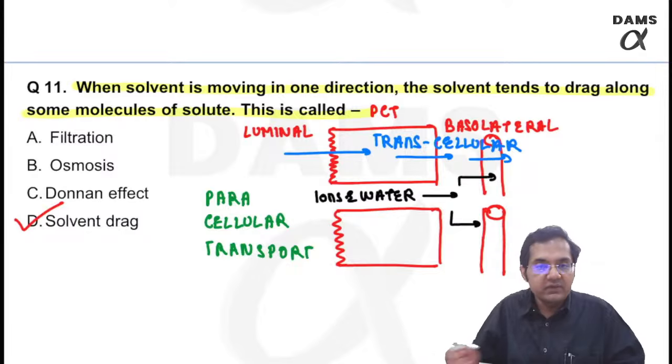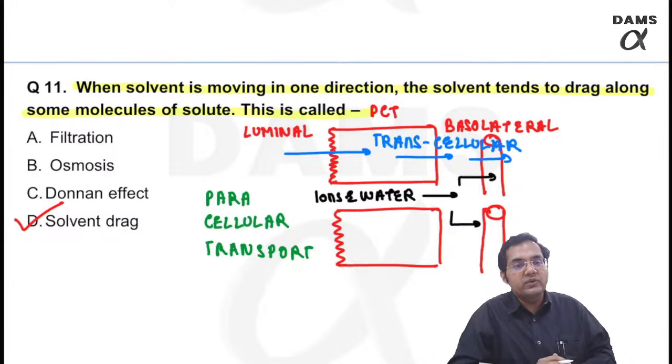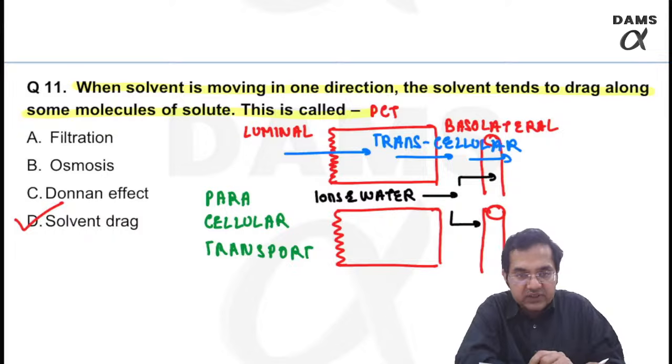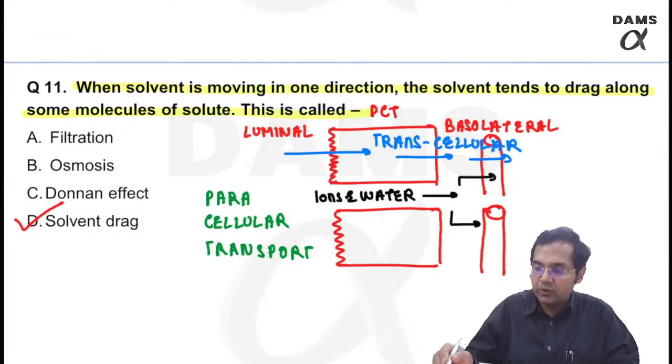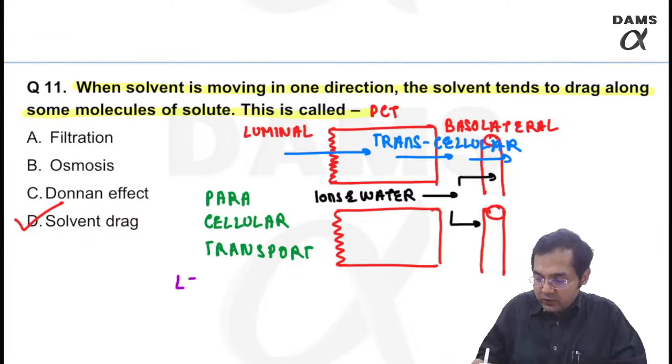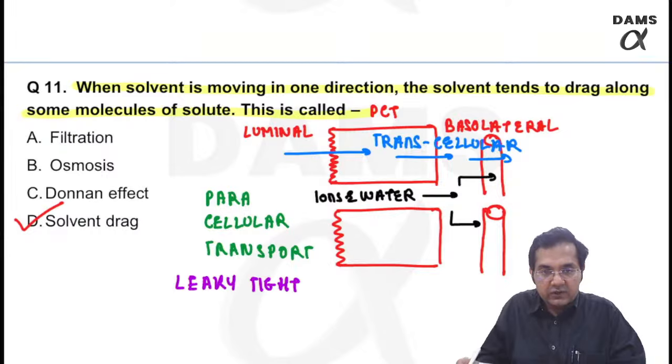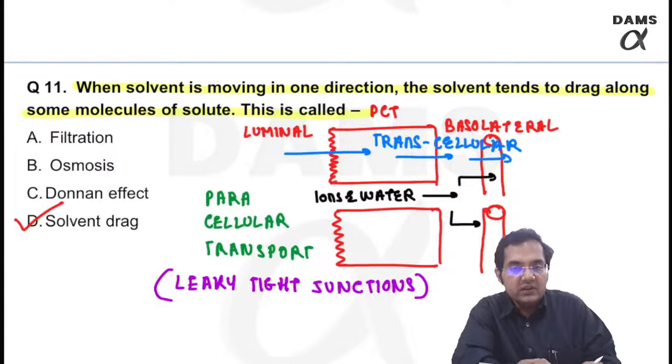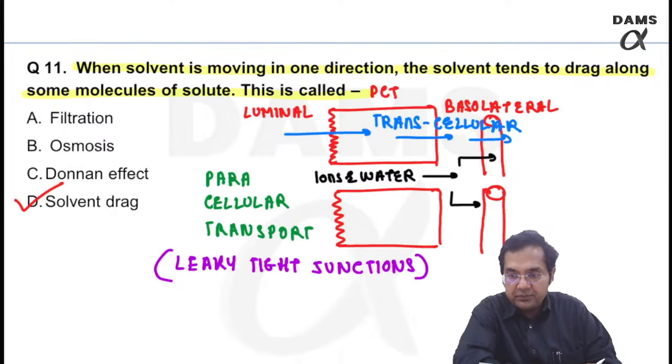So this is a very important one. Additional point, paracellular transport occurs through the junctions known as leaky tight junctions, right? Leaky type junctions.